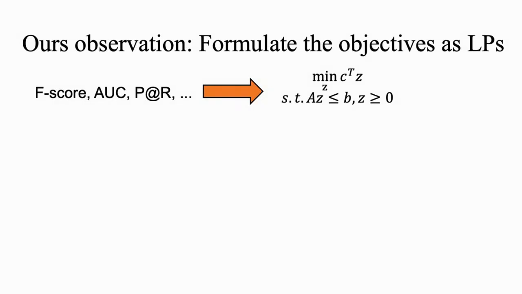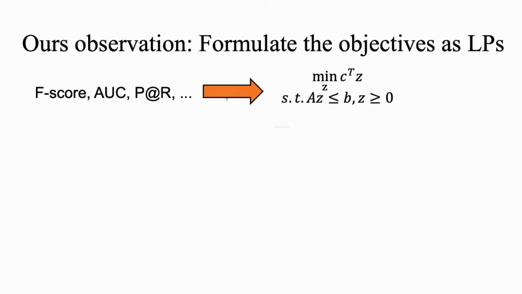A simple observation here is the following. We can indeed formulate many of these objectives as linear programs. After doing so, the constraints can be divided into groups of constraints, each corresponding to a small batch of data, and the optimization on each mini batch will satisfy their corresponding group of constraints.